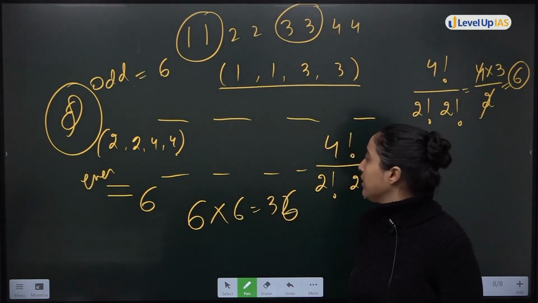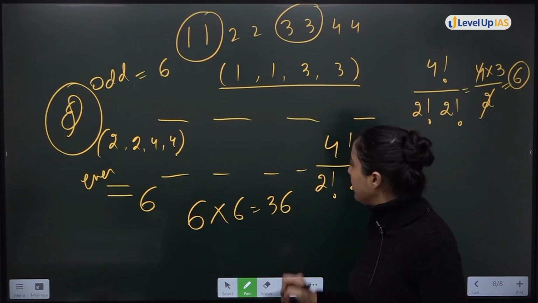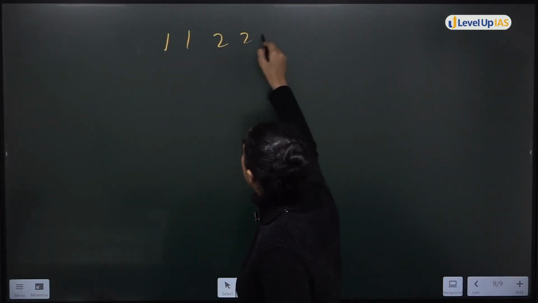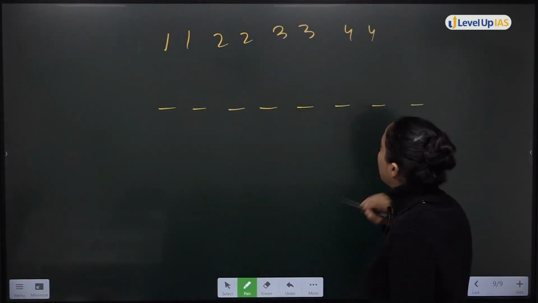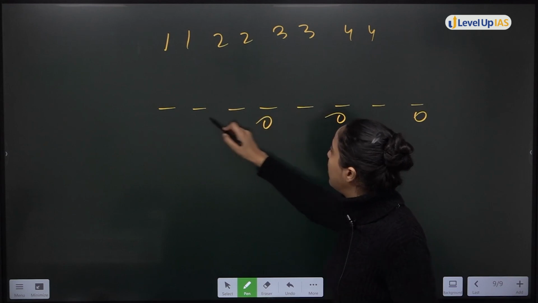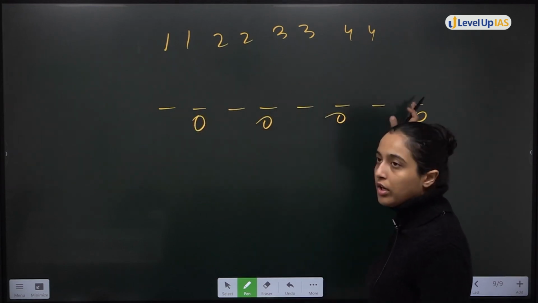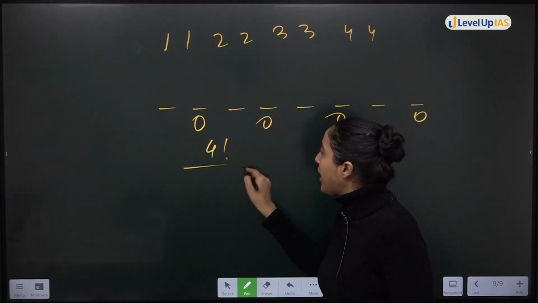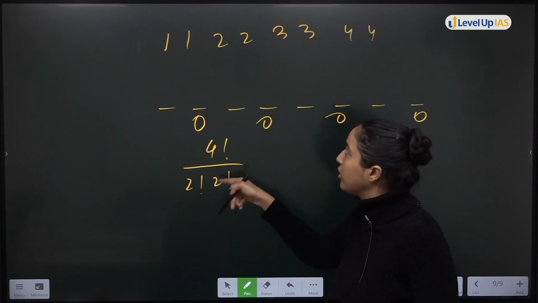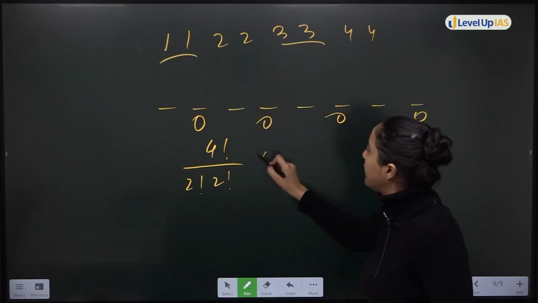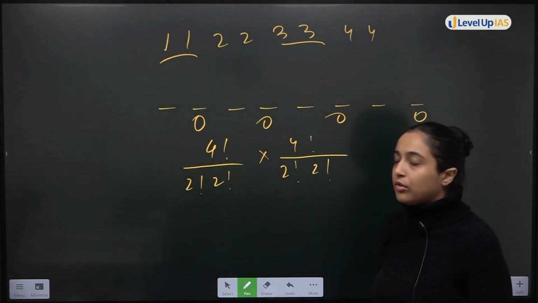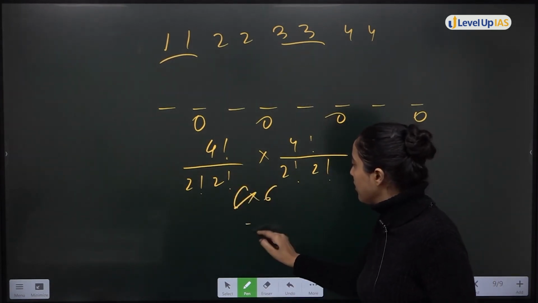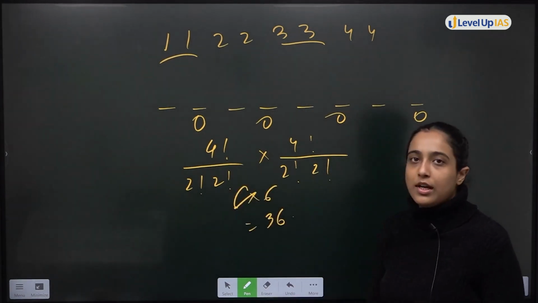So that means in total you can say that if you have to arrange 1, 1, 2, 2, 3, 3, 4, 4. Okay, odd, odd, odd, odd. Firstly, I am arranging odd. 4 odd है divided by 2 factorial for repetition. Similarly, 4 factorial odd, even 2 factorial, 2 factorial. 36 will be your answer. Okay.